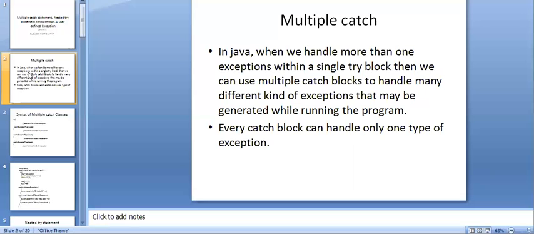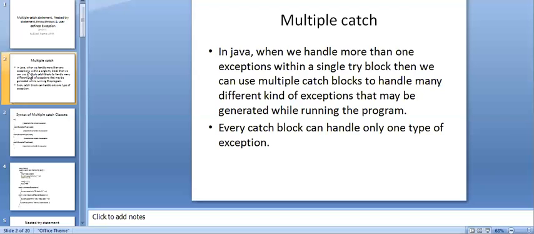To handle these different kinds of exceptions, we have to use multiple catch blocks. Because every catch block can handle only one type of exception. There's a reason why we have multiple catch blocks.